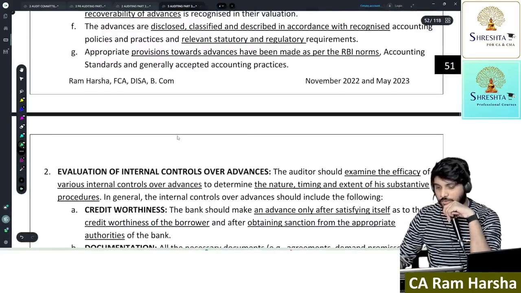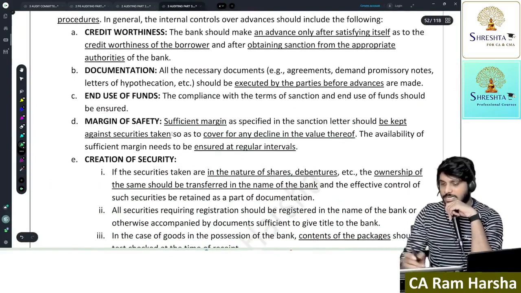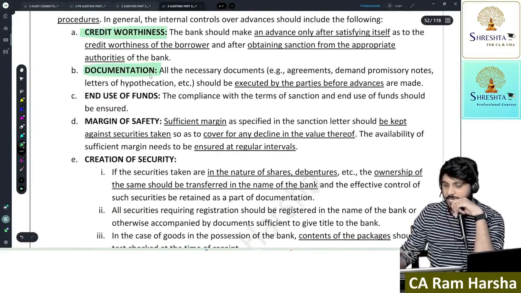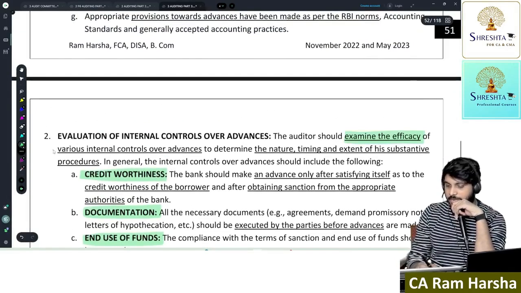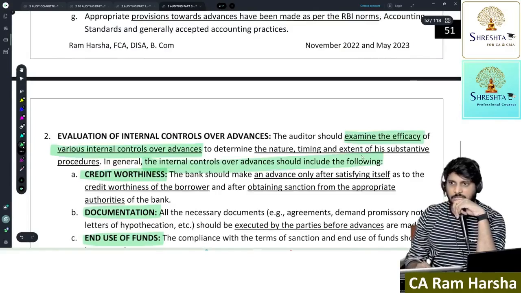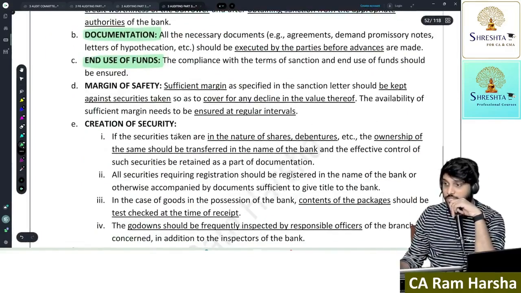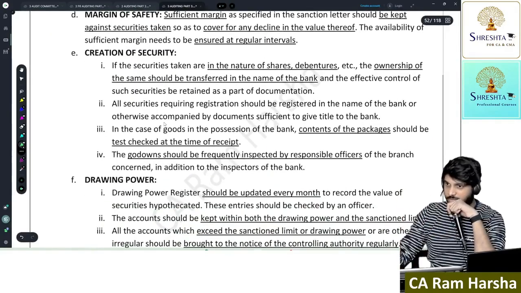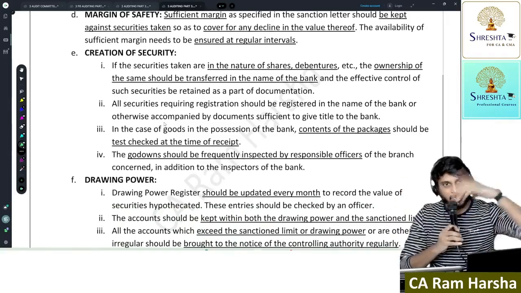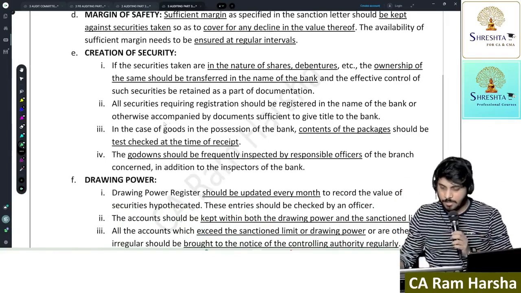Next, how to do audit of advances. Here they will check whether credit worthiness has been checked, documentation has been checked, end use of funds. See, this is nothing but the auditor should examine efficacy of controls over advances. What internal controls bank will apply. They will ask you this question straight away. It's an easy thing. If you read it, you can understand it very simply because all these technical terms we covered now. Okay.